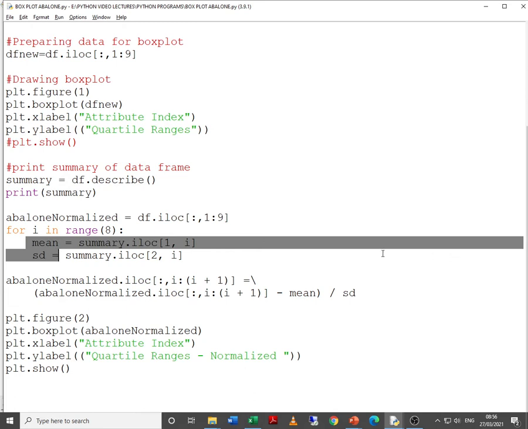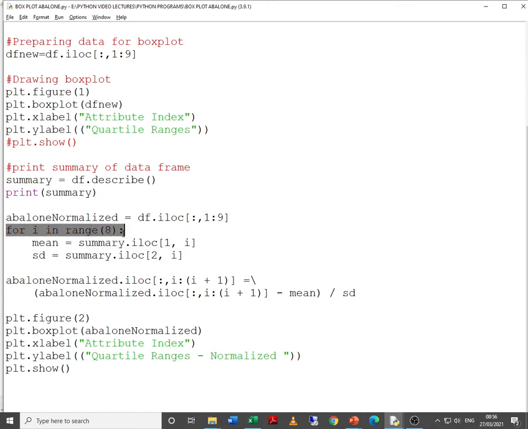That means we are manually calculating and scaling the data of every column. For i in range 8, we do abalone_normalize.iloc[:, i+1], where we subtract the mean and divide the entire value by the standard deviation.